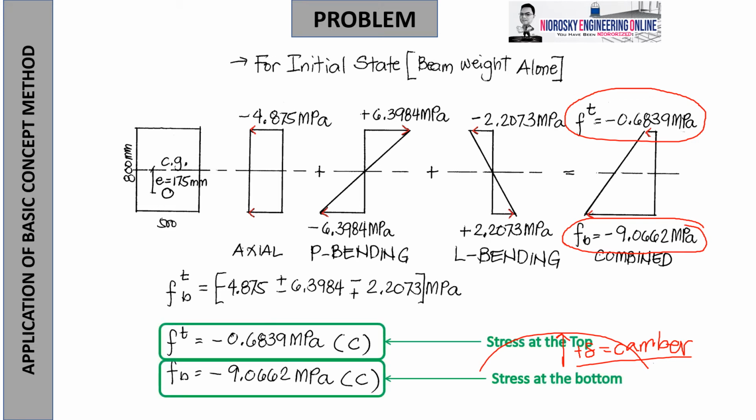So by now, to answer the question given earlier, the top stress is negative 0.6839 megapascal compression, and the bottom stress is negative 9.0662 megapascal compression. Don't forget always to put the nature of the stress. Without this, we cannot accept the answer. Why? I don't know what sign convention you are using for negative, based on what you have learned.